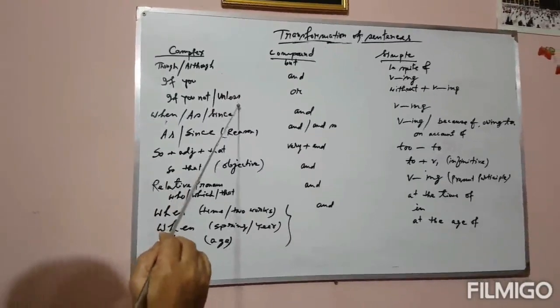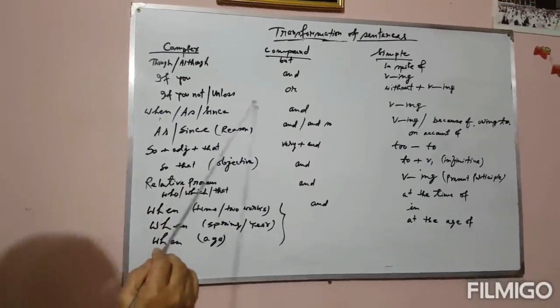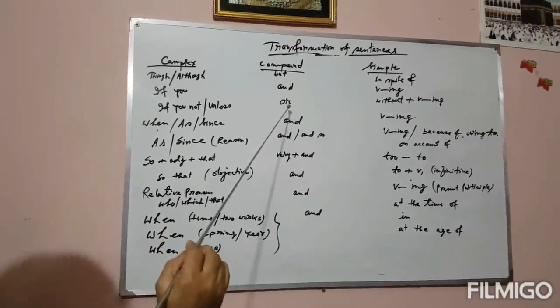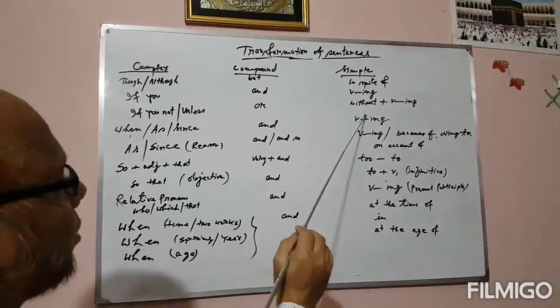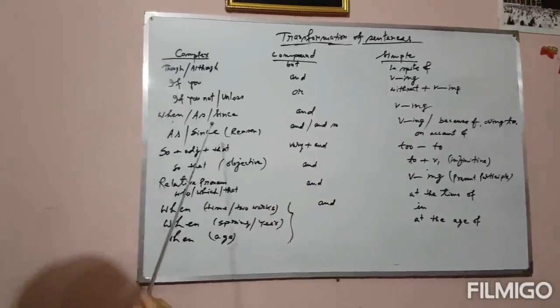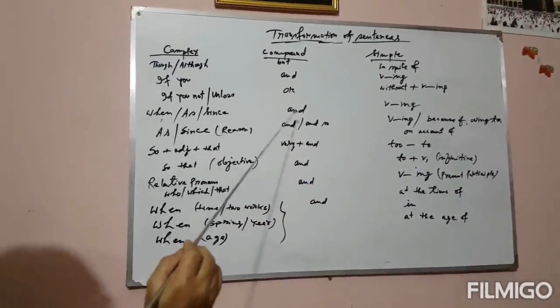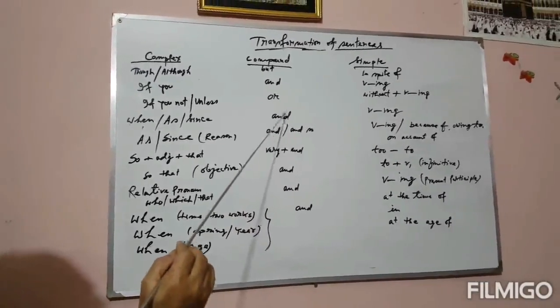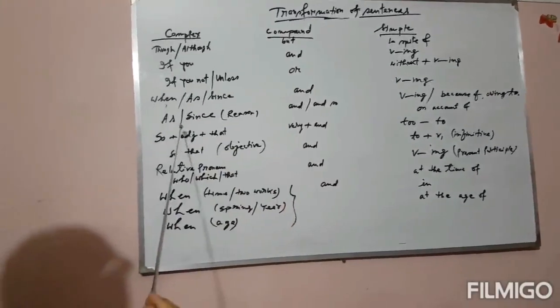If the complex sentence is with if you, not, or unless, then compound will be formed by using or, and simple sentence will be used without or plus verb ing. When you see the complex sentence with when, as, since, then and will be used in the compound sentence and verb ing will be used in the simple sentence.